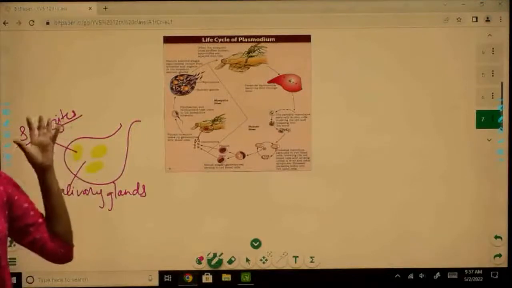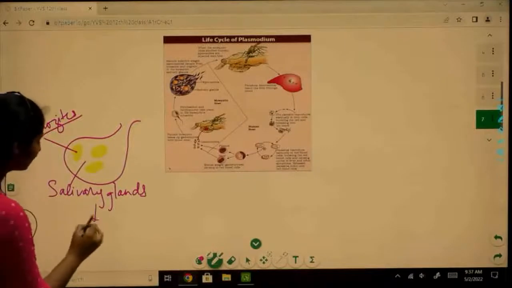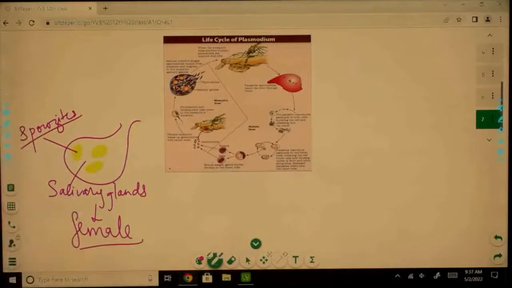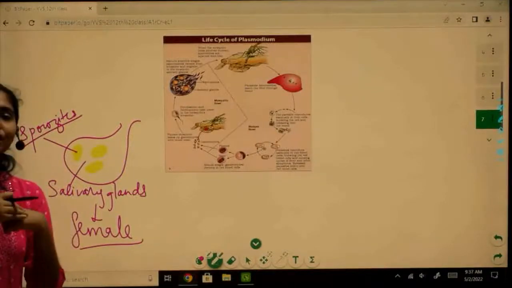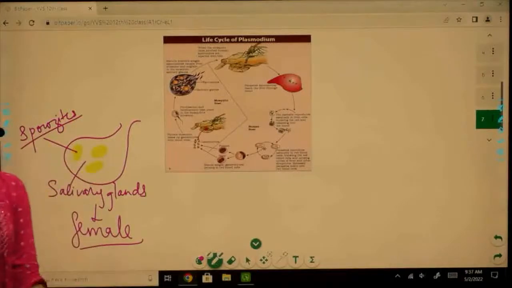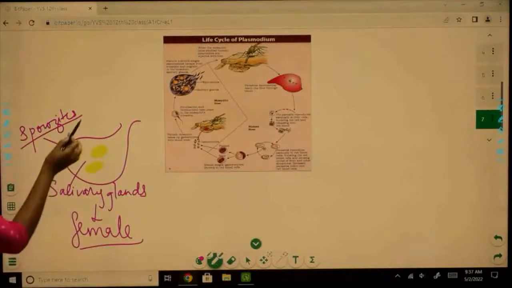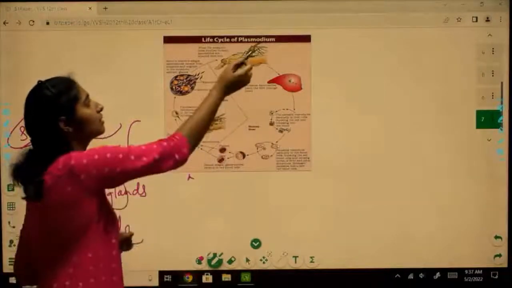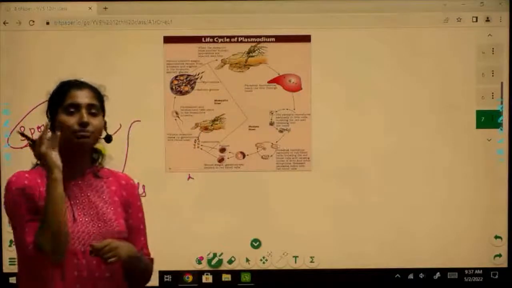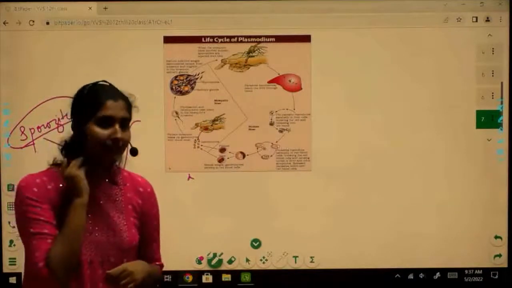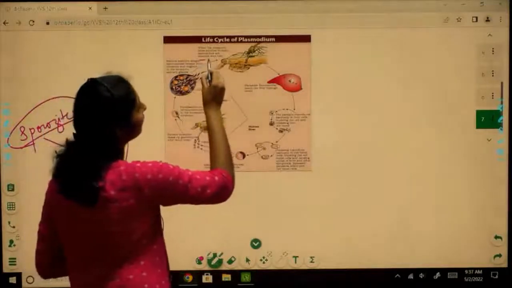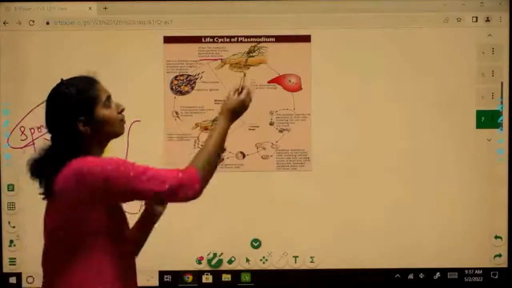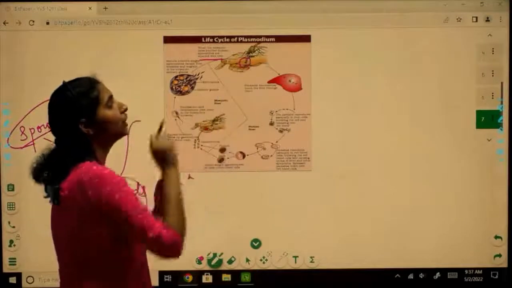So when these mosquitoes, and especially only the female mosquito, comes and bites a healthy individual, with its saliva some amount of sporozoites will also be transferred to the healthy individual. As you can see here, when the mosquito is biting the human, the sporozoites are released from the salivary gland and injected with the bite. So you can see how during a blood meal, these sporozoites are transferred to the human host.